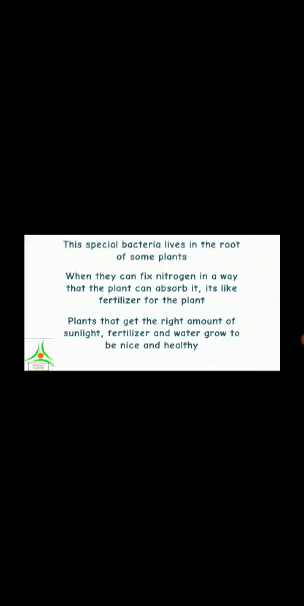This special bacteria lives in the roots of some plants like leguminous plants. They fix nitrogen in a way that the plant can absorb it, like fertilizer for the plant. Plants that get the right amount of sunlight, fertilizer and water grow to be nice and healthy.